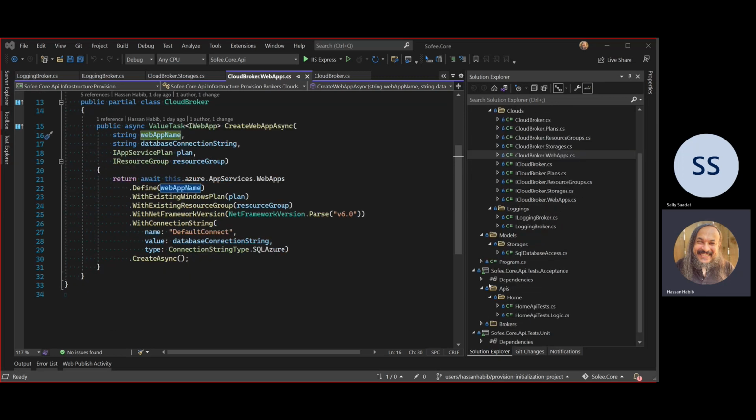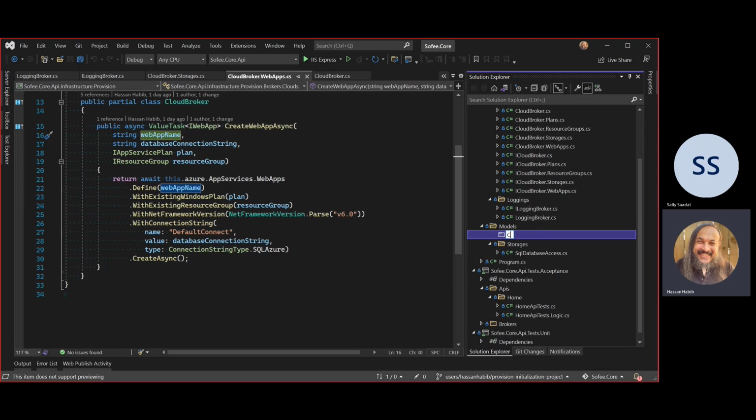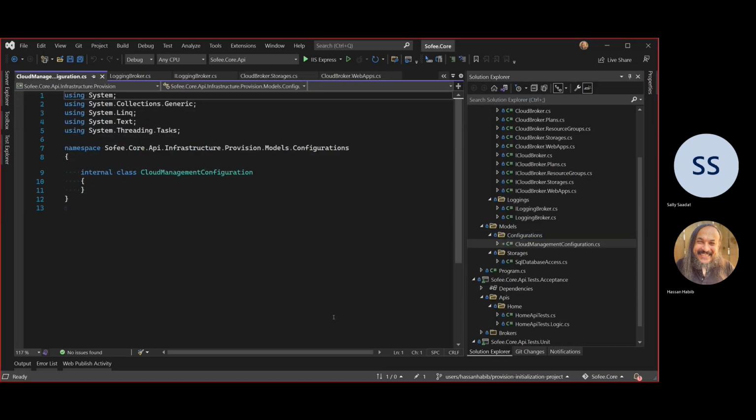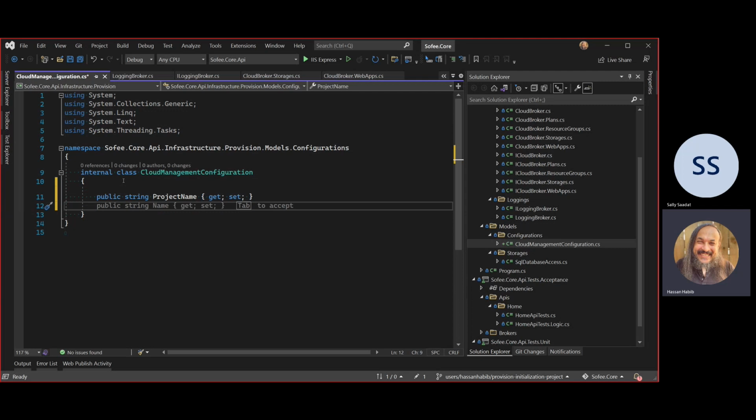So in order for that to happen, let's go into the models here and create this guy. Let's go configurations, right? And under configurations, I'm going to create two models. The first model here is called cloud management configuration. And this cloud management configuration is basically asking me for simple things. Like I can go here and say, what is the project name? What's the name of the project?